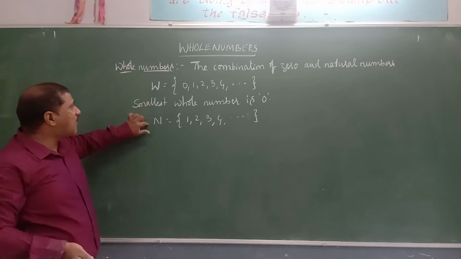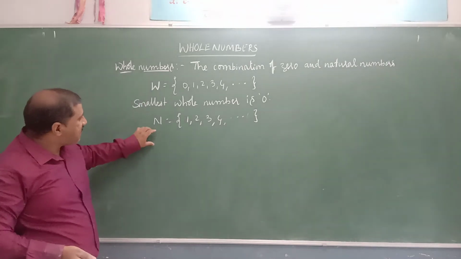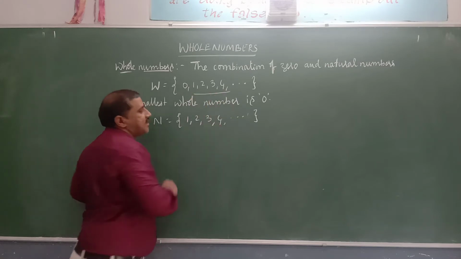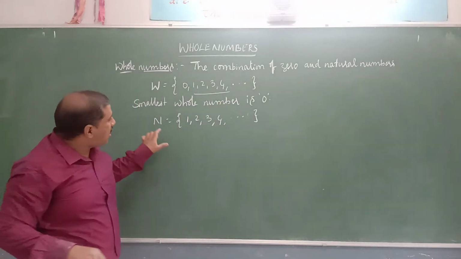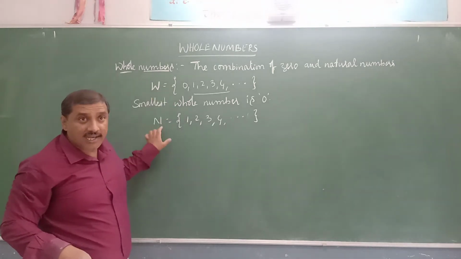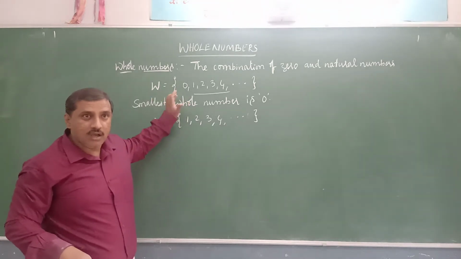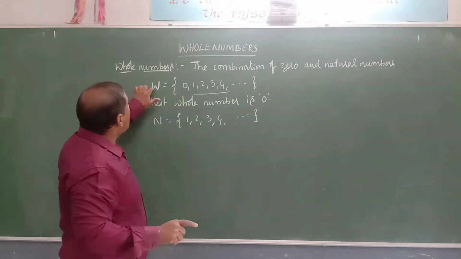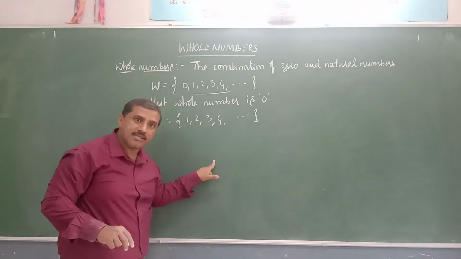Now, if you compare whole numbers and natural numbers, you see all natural numbers are also present in the whole numbers. So, what can we conclude? All natural numbers are whole numbers. What about its converse statement? That is, all whole numbers are natural numbers?